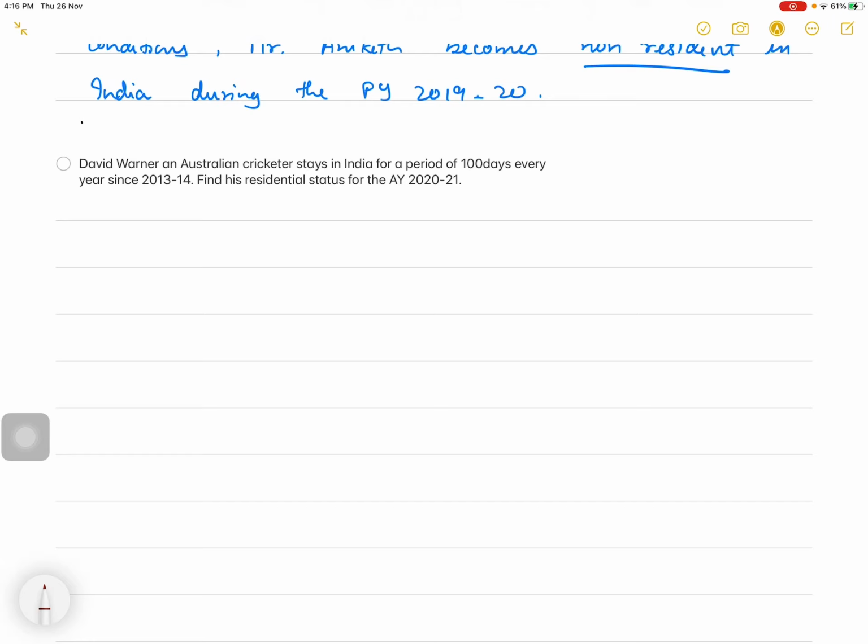David Warner, an Australian cricketer, stays in India for a period of 100 days every year since 2013-14. Find his residential status for the assessment year 2021.